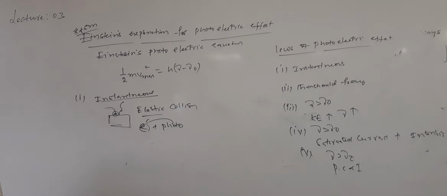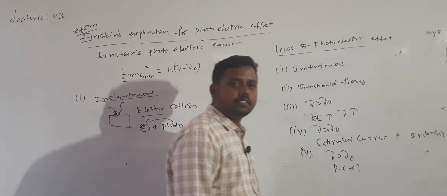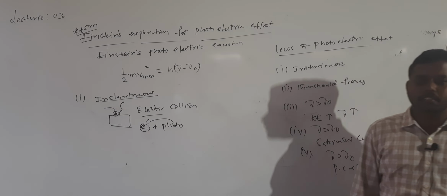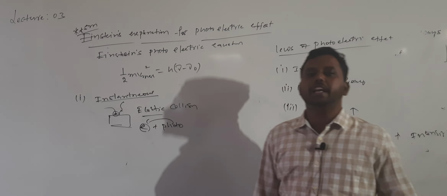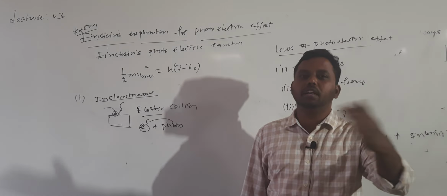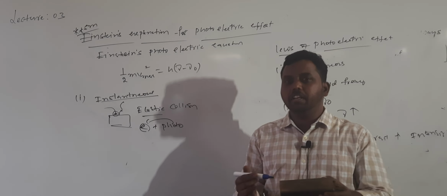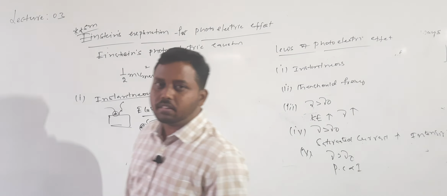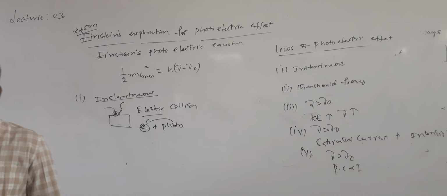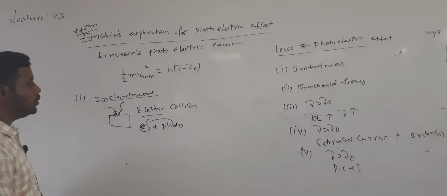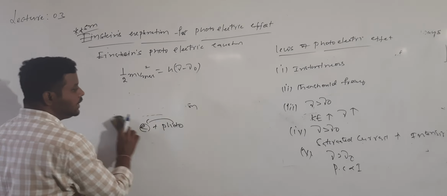Wave theory could not explain why it is instantaneous. Now Einstein successfully explained why. According to Einstein, when radiation is incident on the metal surface, a collision will take place quickly between the photons and electrons, during which the energy of the photons will be given to electrons, and then electrons will come out. That's why it is instantaneous.